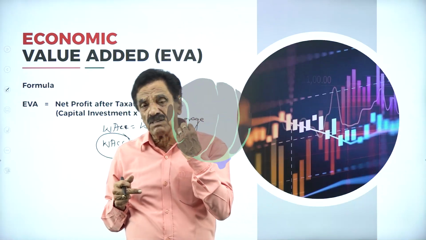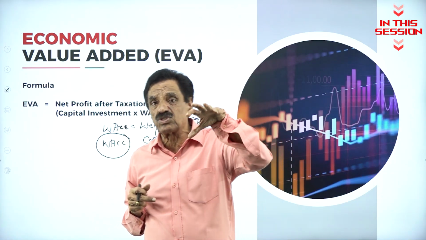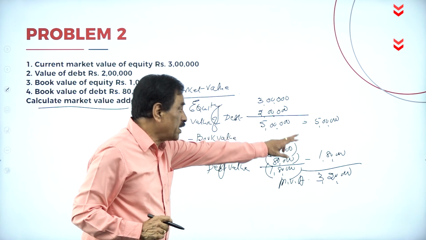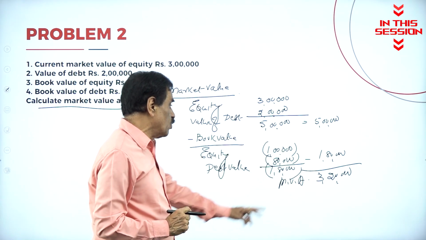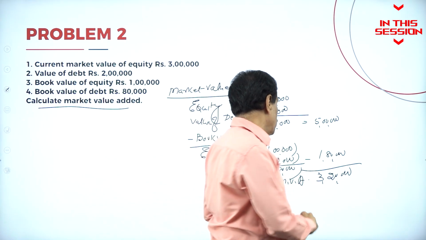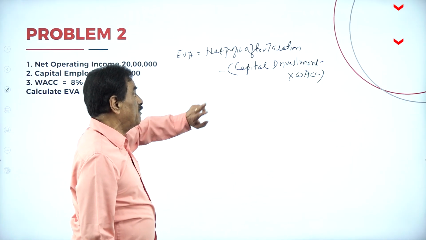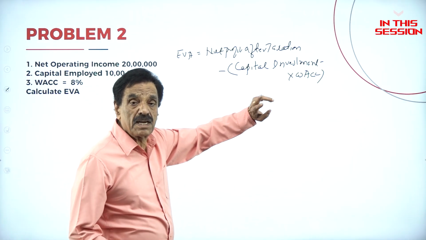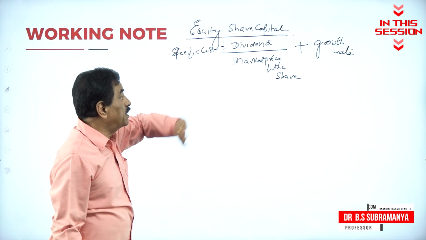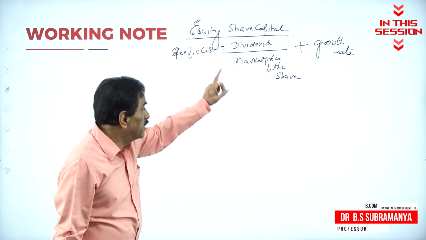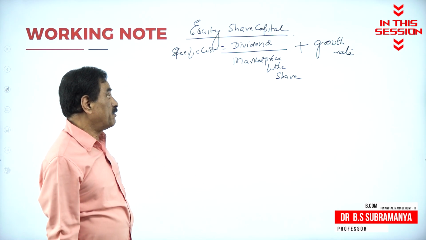Debt we have borrowed to raise the capital. These are the source of the company. So this is the market value, this is the book value, whatever the difference comes, that's called market value added. Capital investment here means equity share capital plus reserve plus profit and loss account. So what is the specific cost of equity share? Dividend divided by market price of the share plus growth rate.